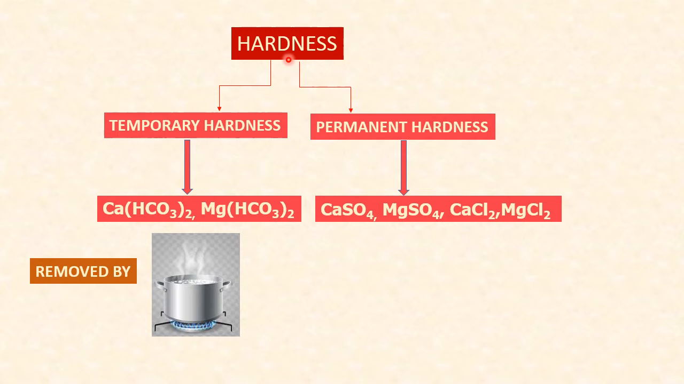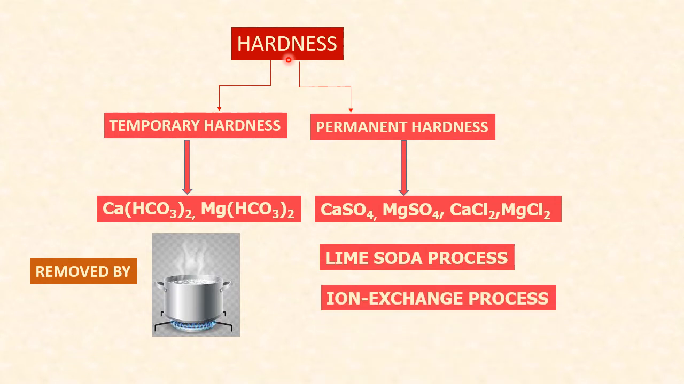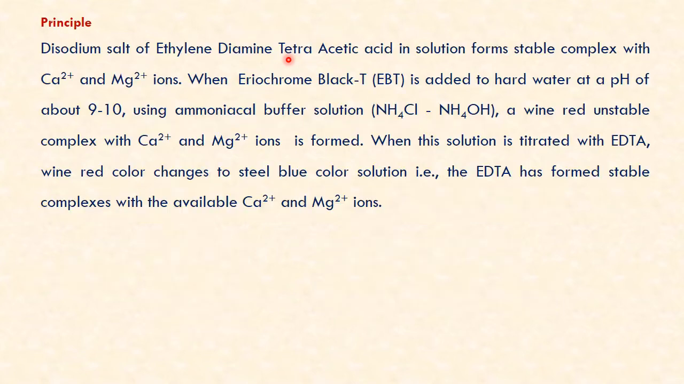On boiling the water, we can remove the temporary hardness. Calcium bicarbonate converts itself into calcium carbonate and carbon dioxide is expelled. Magnesium bicarbonate converts itself into magnesium hydroxide and carbon dioxide is expelled. Permanent hardness can be removed by the lime soda process as well as the ion exchange process. So with this, we will get into the EDTA titrations.